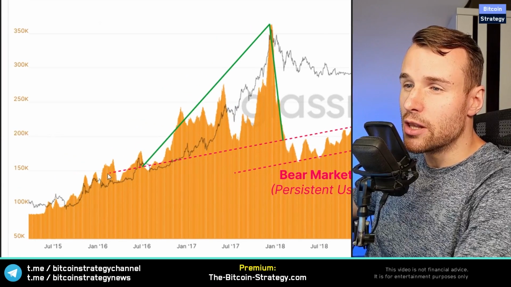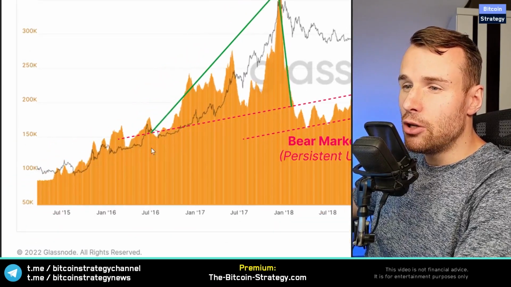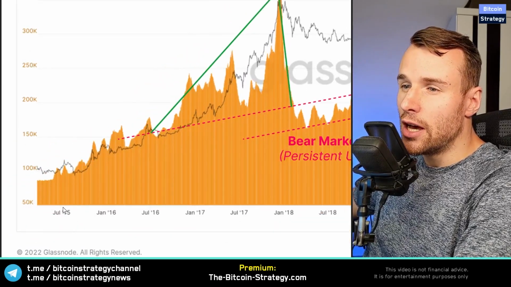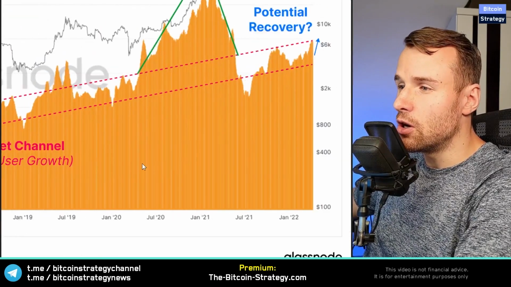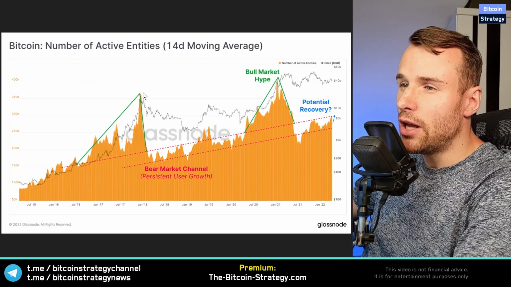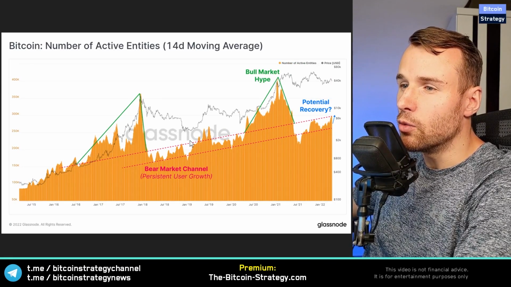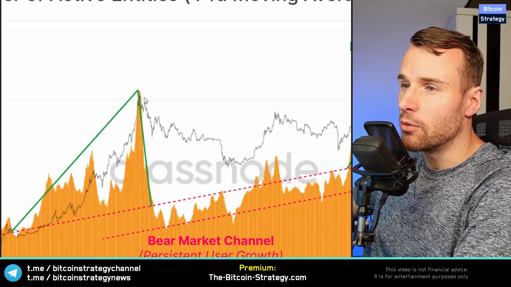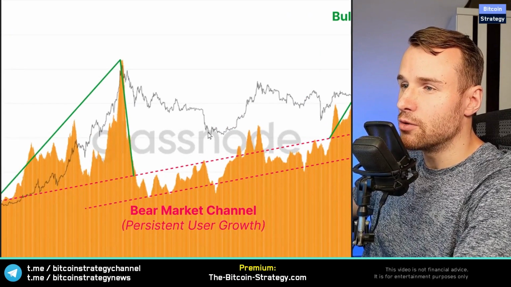So this is not just pure wallets. This is some kind of aggregation measure. So Glassnode tries to find out what kind of wallets belong together to one entity. And this is a pretty long-term chart, right? So it starts in July 2015 and goes all the way to today. So we've got our 15 to 17 rally over here, and then the crypto winter in 2018, where we went from 20K in Bitcoin all the way down to 3.5K.